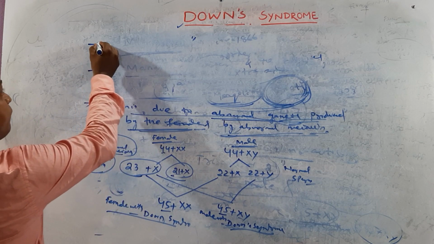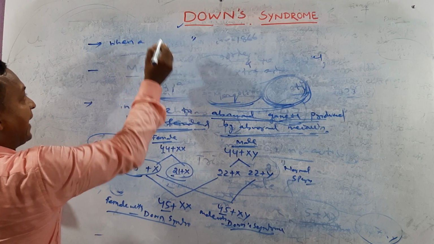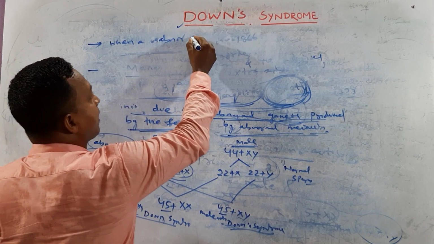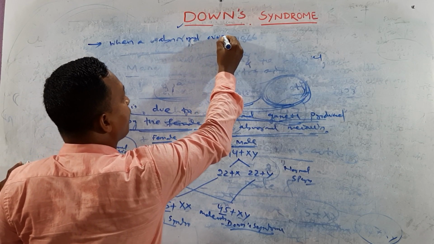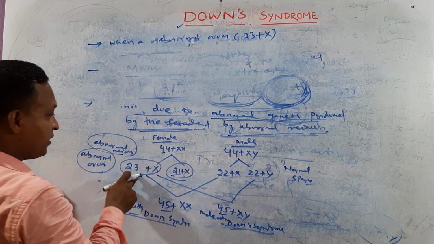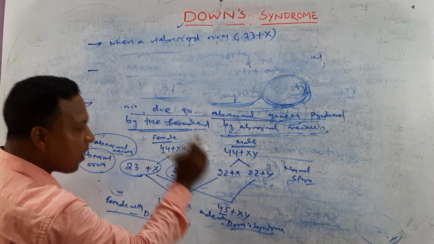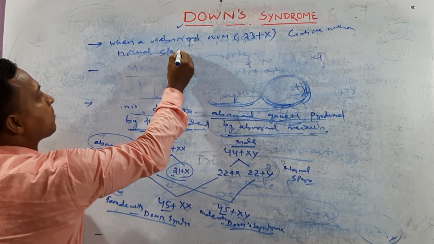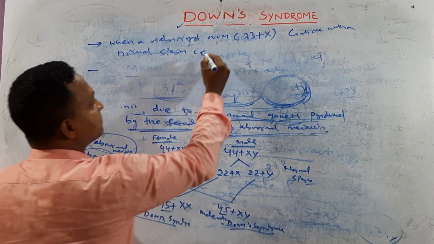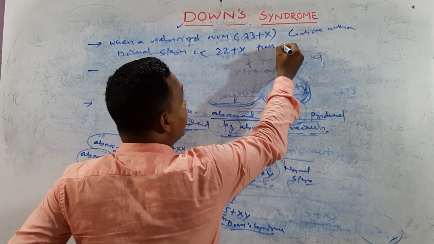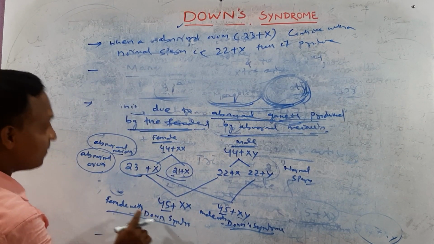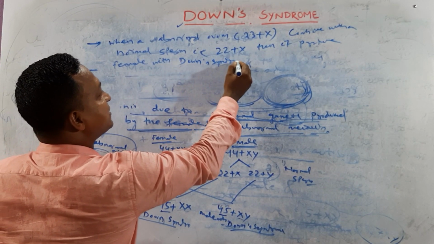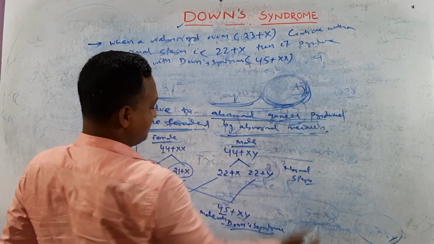Okay, another point we can find here. When an abnormal ovum, 23 plus X, combines with a normal sperm, that is 22 plus X, it produces a female with Down syndrome, that is 45 plus XX.